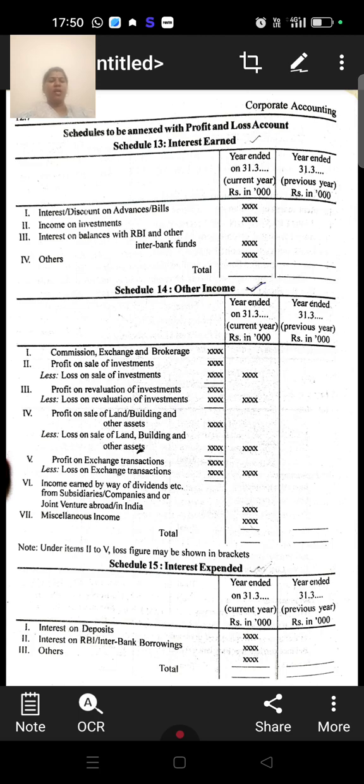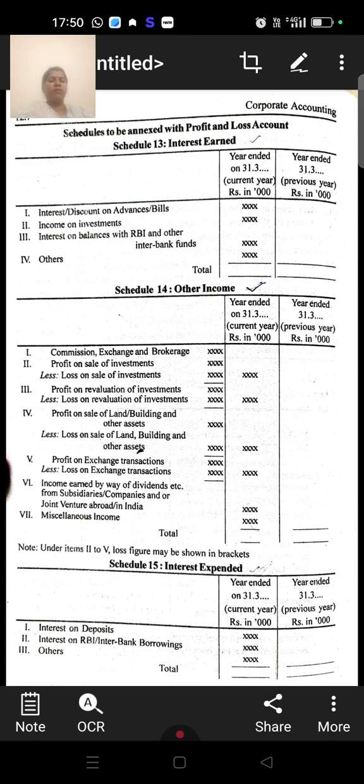Sometimes a loss may occur. So commission, exchange and brokerage are income. Profit on sale of investment is income. In case they incur a loss, they will deduct the amount. Then it is profit on sale of investments minus loss on sale of investments.